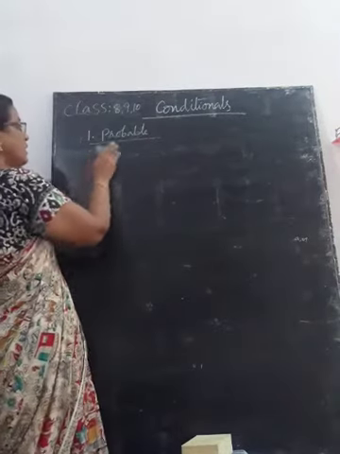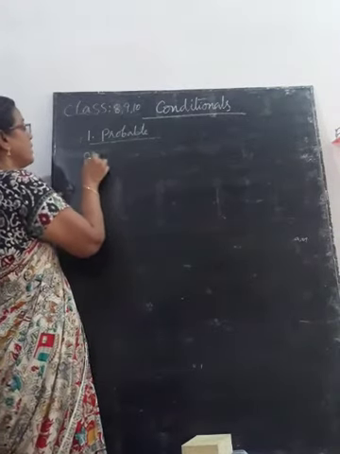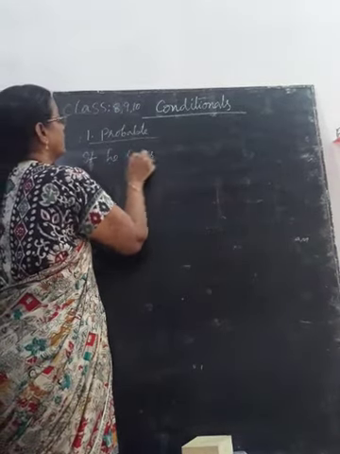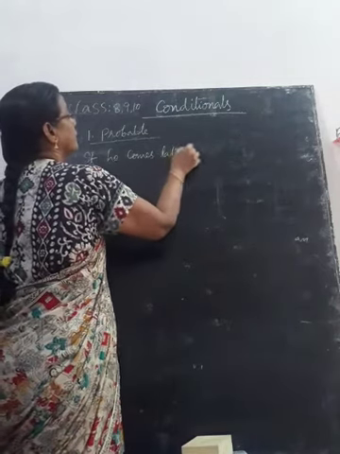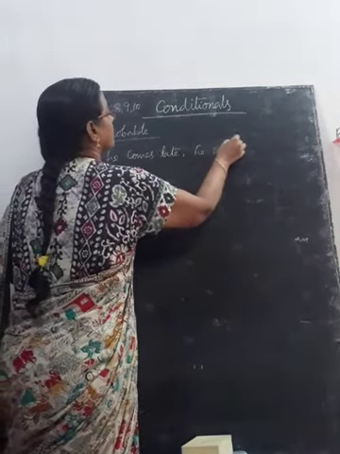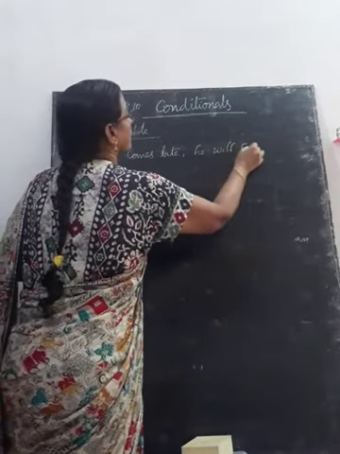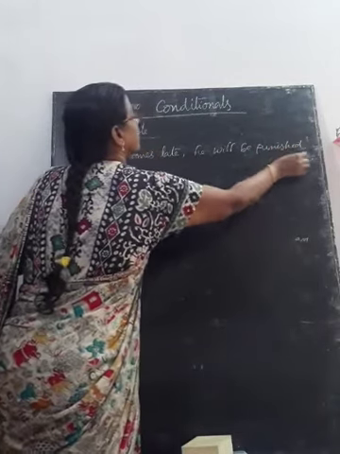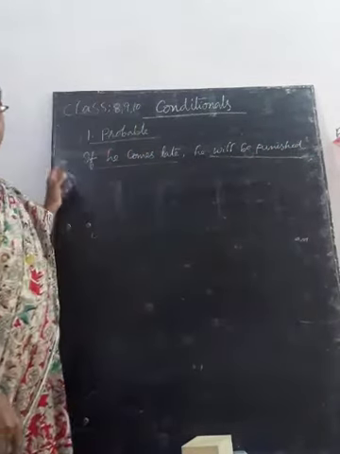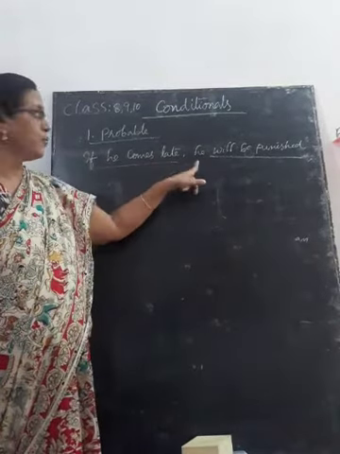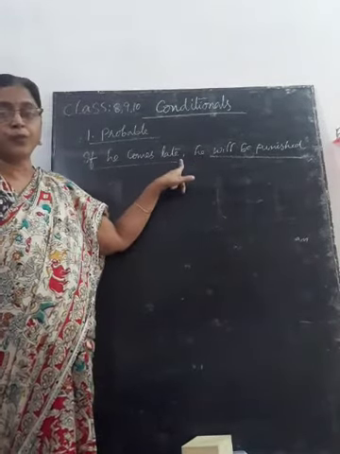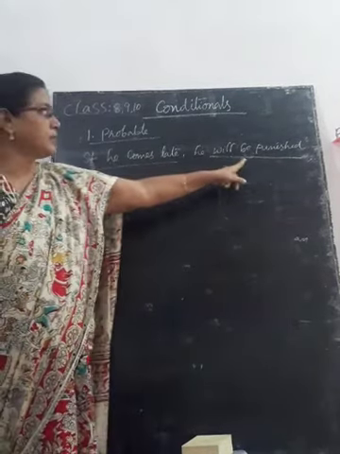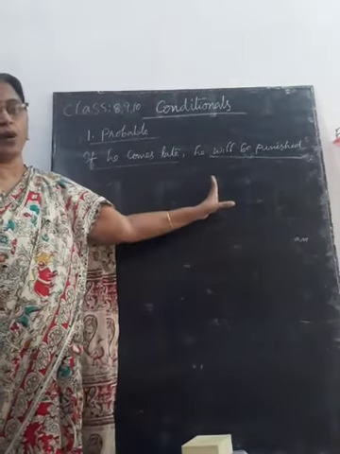The sentence begins with if. I have written one example: if he comes late, he will be punished. He will be punished is the main part, and if he comes late is the if part. If we begin the sentence with the if part, we put a comma. If we begin the sentence with the main part, there is no need of a comma.